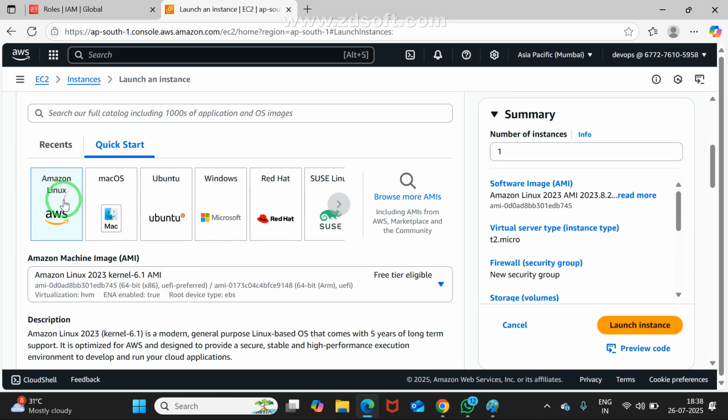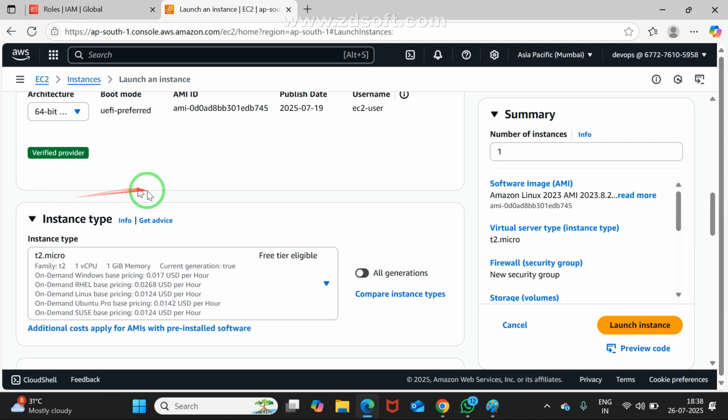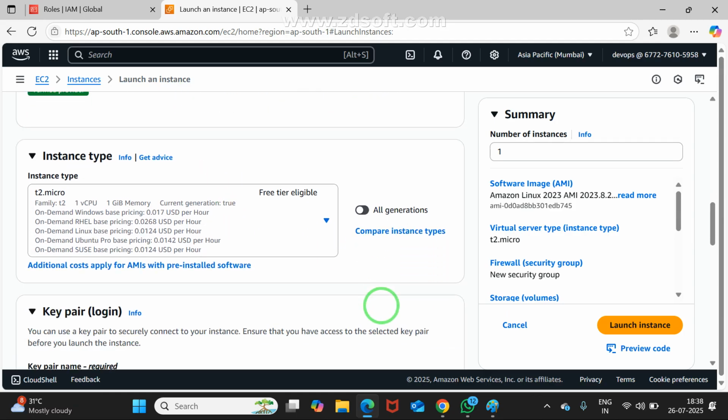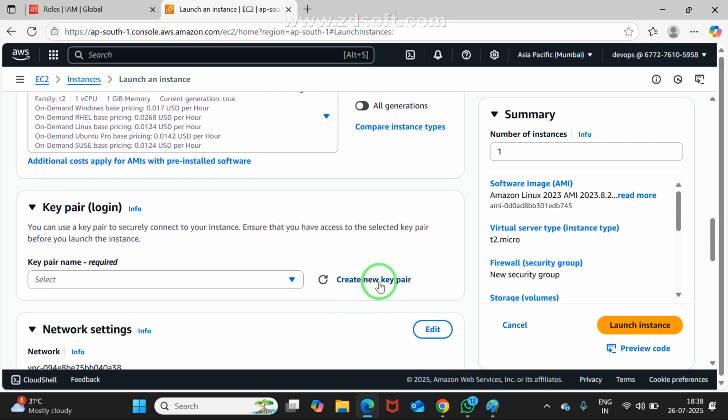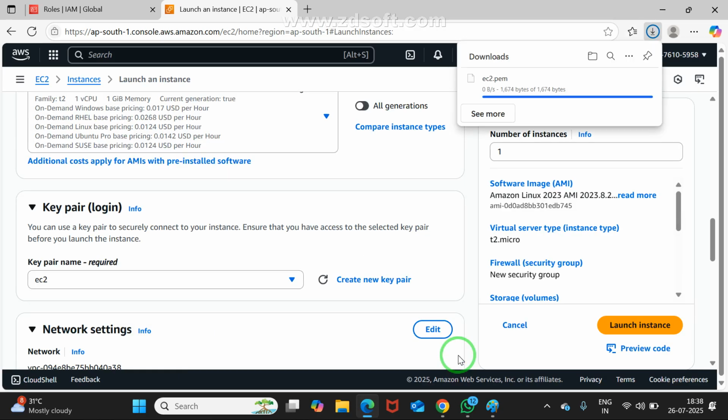This is a big concept, and I'm not discussing it now. Our intention is only to create an instance. They're taking T2 micro, create a key pair. I'm giving the name EC2. That's all, very simple. Finally, I'm clicking launch instance.